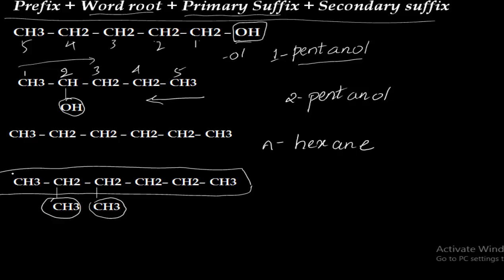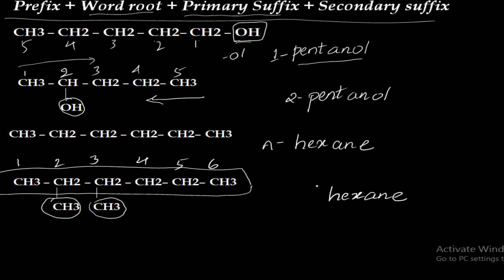So thus this carbon will get 1, 2, 3, 4, 5, 6. Okay. Now word root. So word root is how much? 6 carbon atoms. So therefore in the longest chain there will be presence of 6 carbon atoms. Thus we will use hex, the word root. And all bonds are single bonds, and hence we use AN. And is there any functional group? Functional group is absent, and hence we will write hexane, ANE.